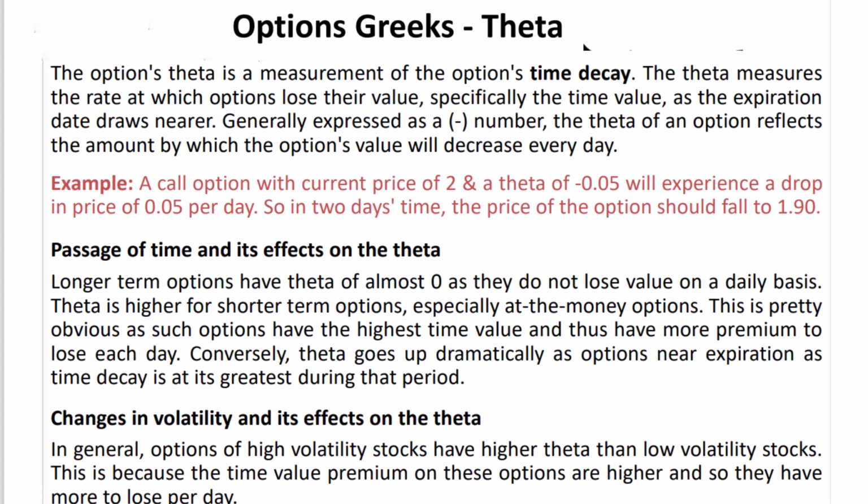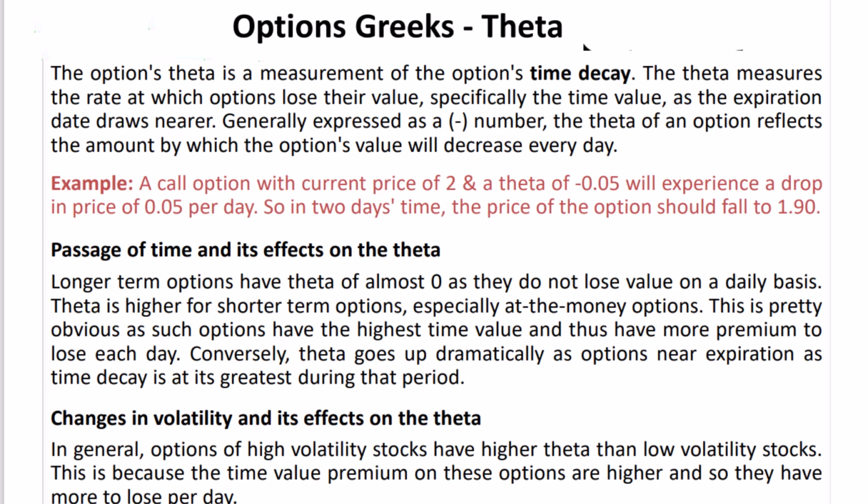For instance, imagine a call option with a current price of 2 and a theta of minus 0.05. This means the option's price will drop by 0.05 per day. So, in 2 days' time, the option's price should fall to 1.90.